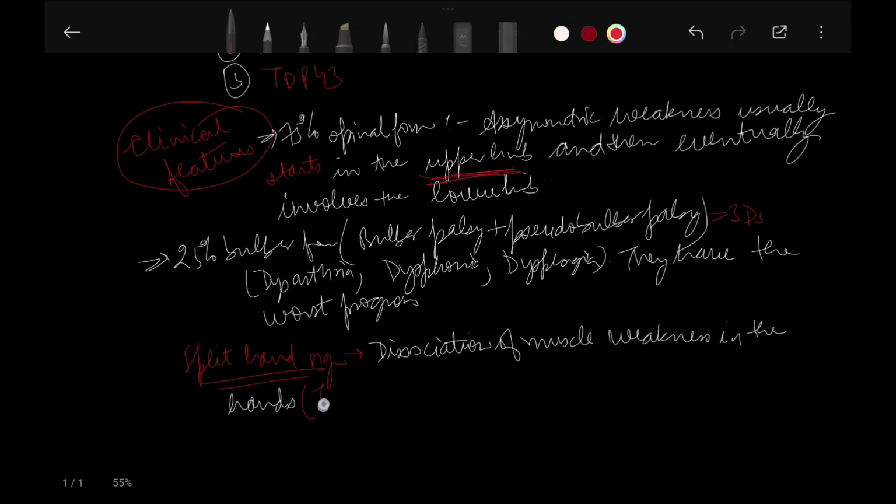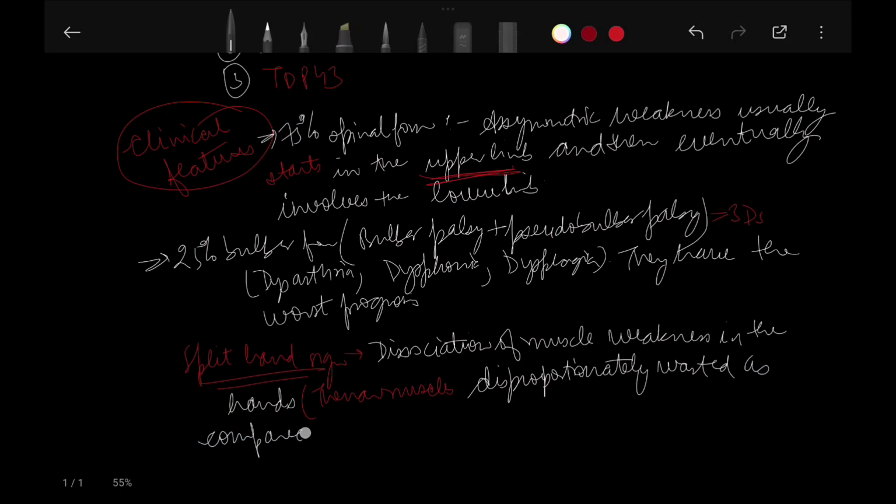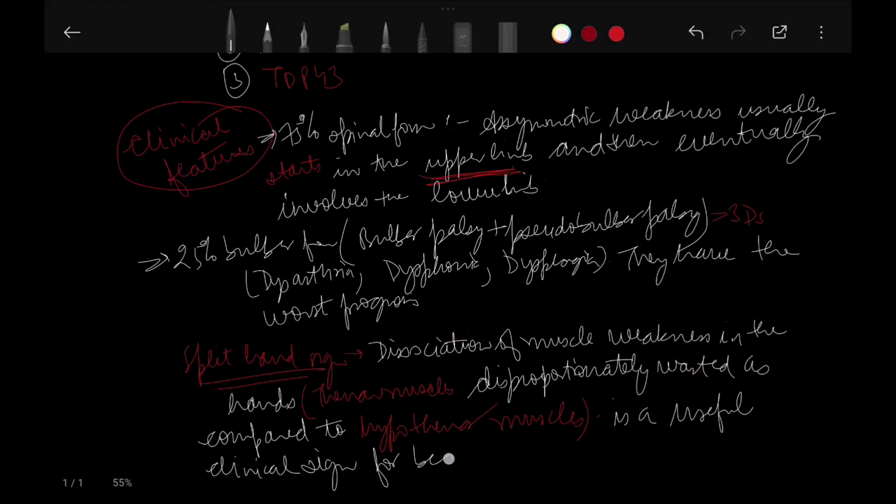This is a useful clinical sign for bedside diagnosis of ALS.